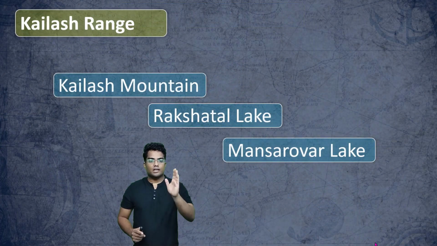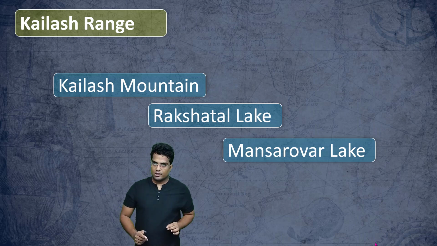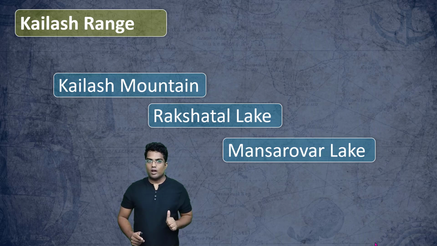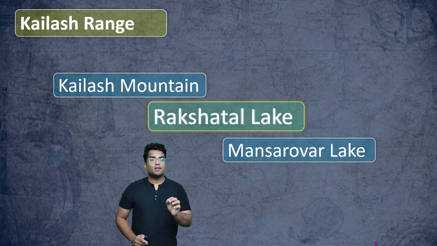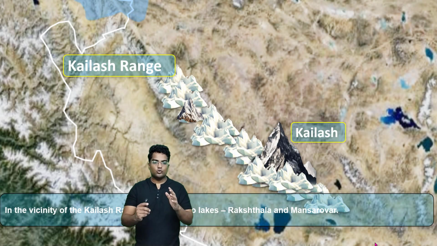So as I mentioned, we are going to discuss three structures located in Kailash range. The first one we have discussed is the Kailash mountain. The second one is Rakshatal lake and the third one will be Mansarovar lake. Let's discuss the Rakshatal lake, right? So let's go to Tibet.